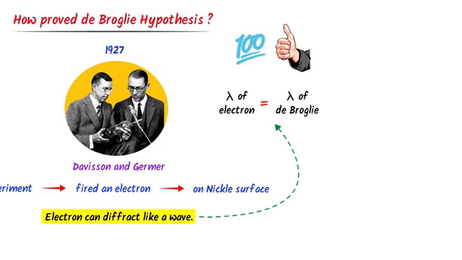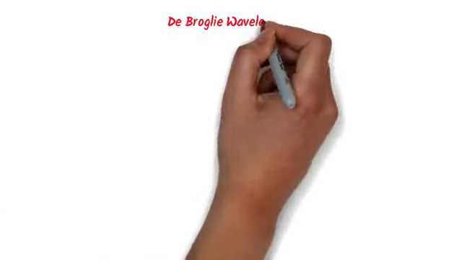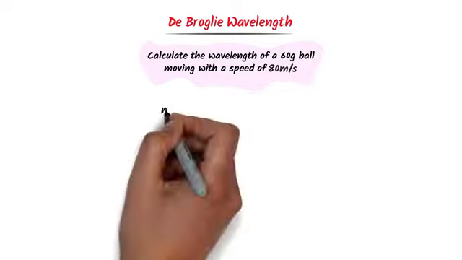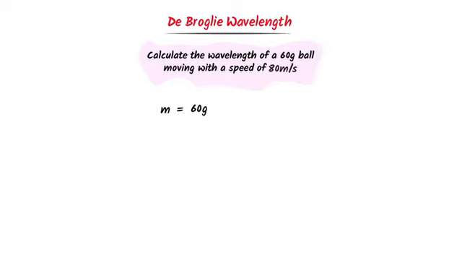Lastly, let me teach you how we can calculate de Broglie wavelength. For example, calculate the wavelength of a 60-gram ball moving with a speed of 80 meters per second. Well, I write the given data. The mass of the ball is 60 gram. I convert it to kg. I divide it by 1000.